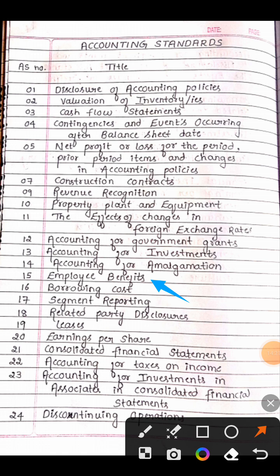So the next is AS 16. AS 16 is borrowing cost. Now what you have to do? Close your eyes. AS 16 borrowing cost. Okay, let's move to the next.